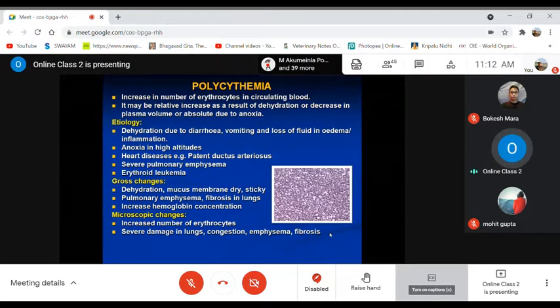The animal will have dehydration, and the visible mucous membrane will be dry as well as sticky. There may be pulmonary emphysema and fibrosis of the lungs, and increased hemoglobin concentration.